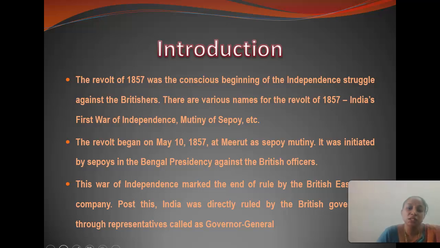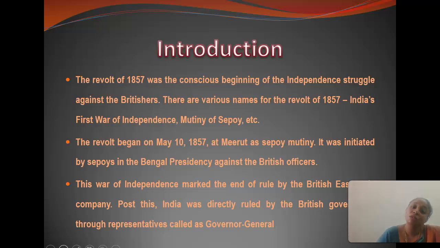The 1857 revolt is like the first war of independence, and another name for this revolt is the Mutiny of Sipahi. The Sipahi mutiny was mainly brought about by the Sipahis, and the hero of the mutiny is Mangal Pandey. Before that, it was 100 years of struggle, and only then did we get independence on 15 August 1947.